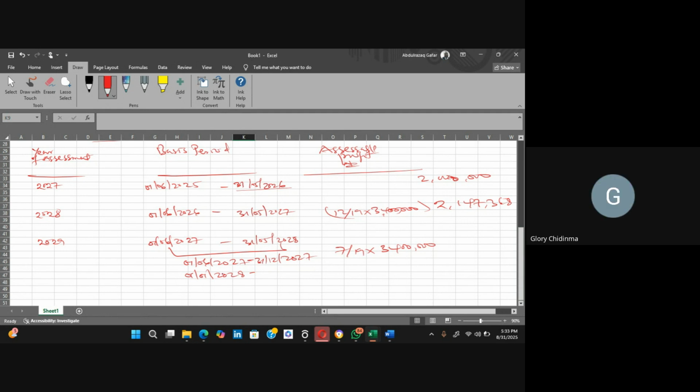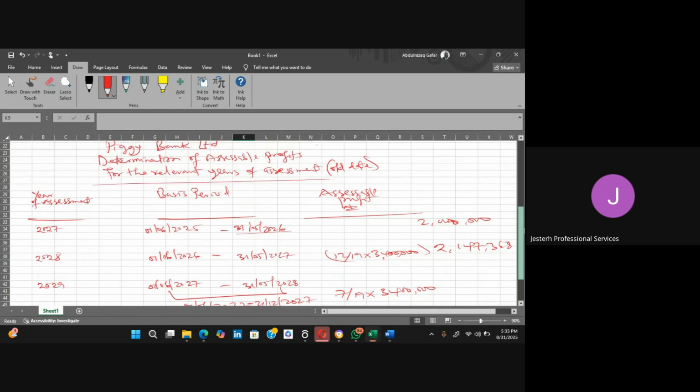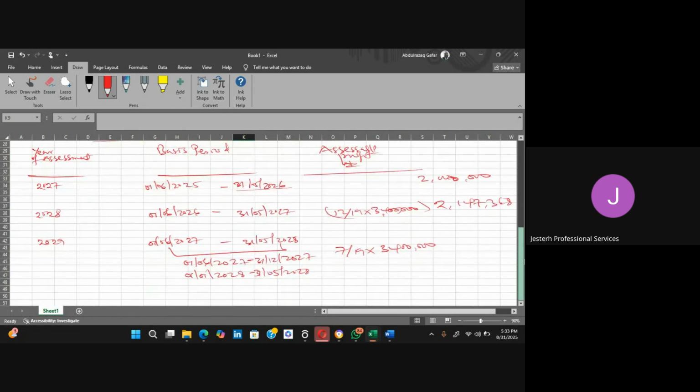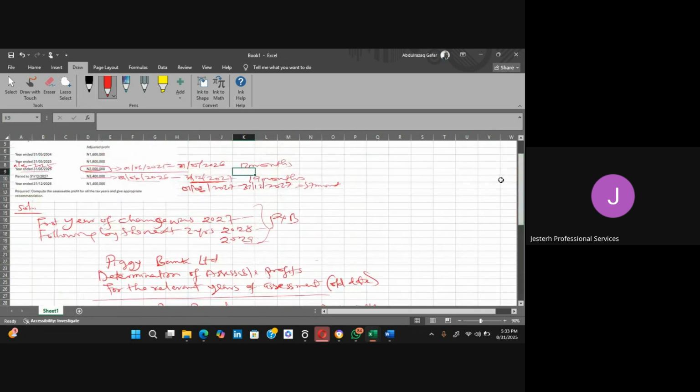to 31st May 2028, which is 5 months. So, if you add that 5 months to this, it will give you how many months? It will give you 5 months, right? So which means that this particular profit that relates to this period, you can find it here. You can find it in this one 4.